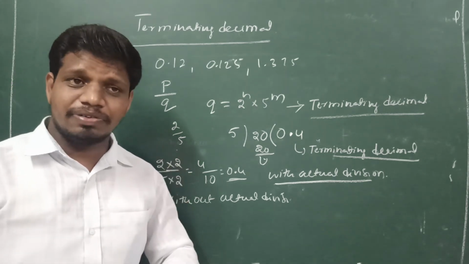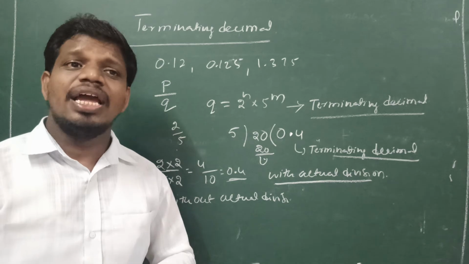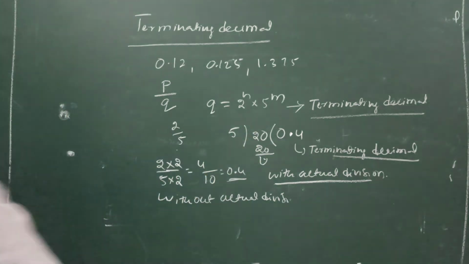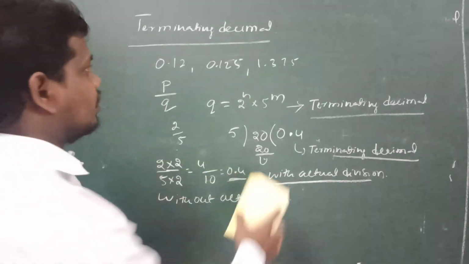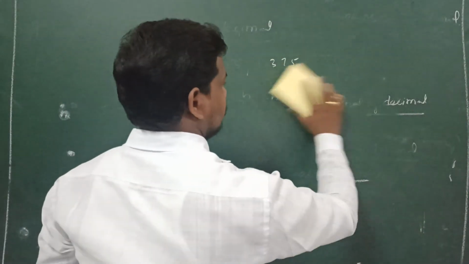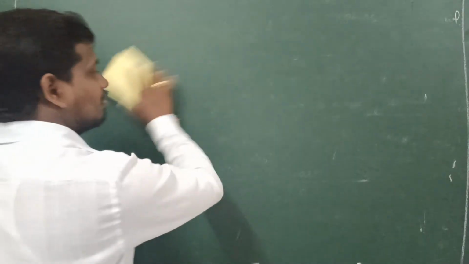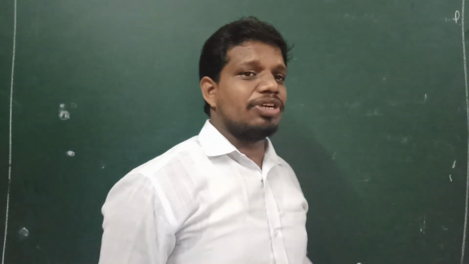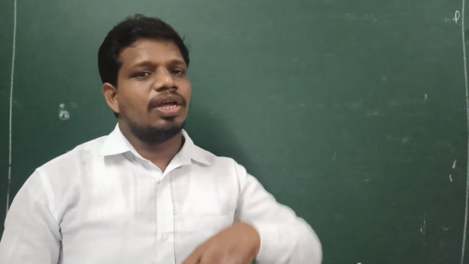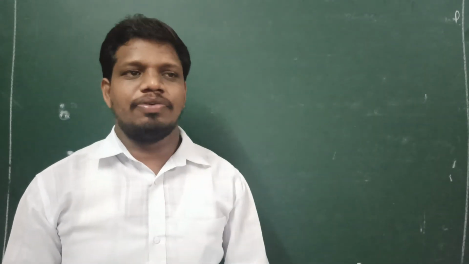So that is the difference between the terminating decimal and non-terminating decimal. Now we will discuss some problems on how to find out the terminating decimal without actual division. To get the terminating decimal, the condition is that the denominator must be in the form of 2 to the power of n into 5 to the power of m, that means either 2 powers, or 5 powers, or a combination of 2 and 5 powers.